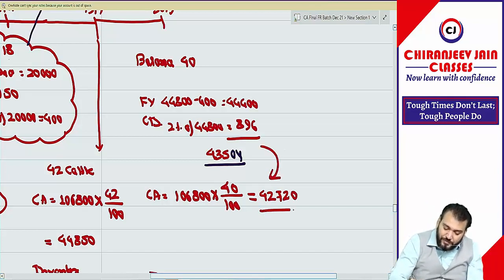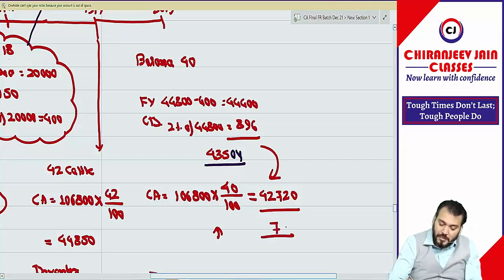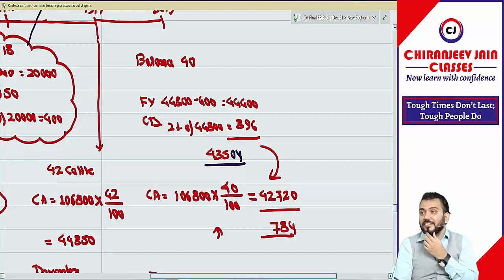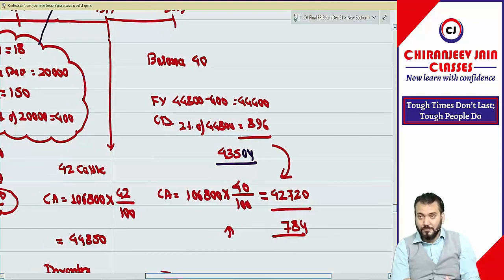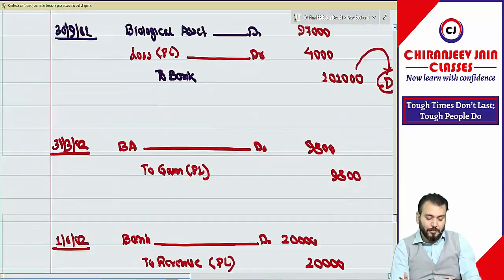How much increase? 784. So there is a gain on subsequent measurement. Are you understanding or not? Super question, but gain on subsequent measurement. What journal entry will you do?